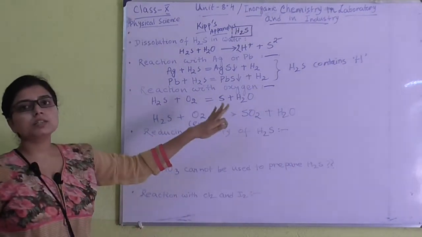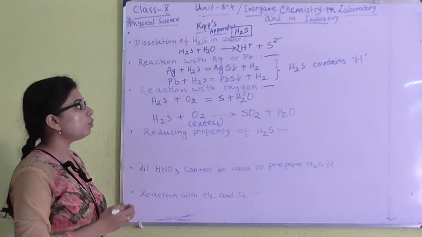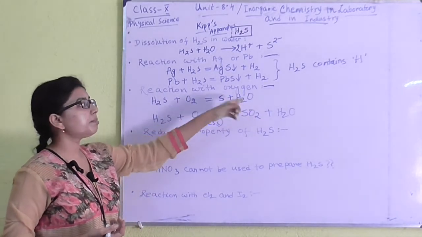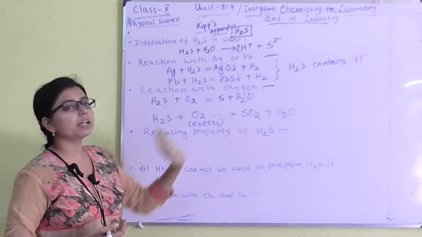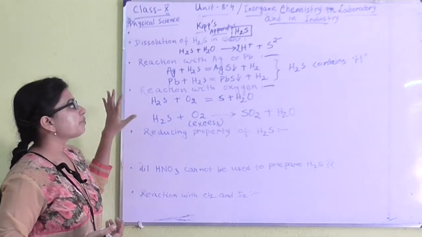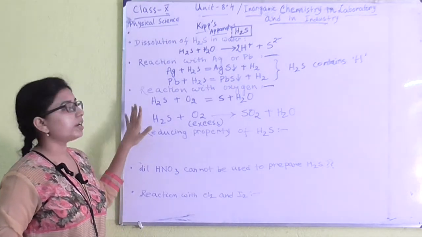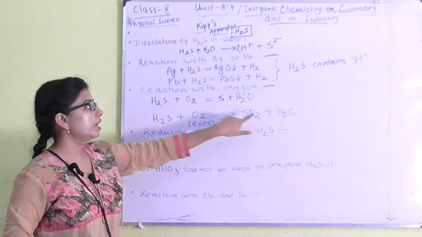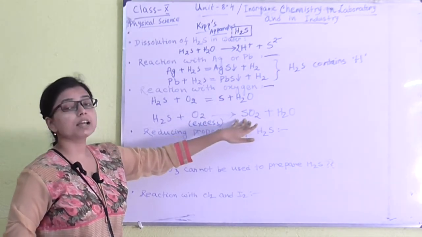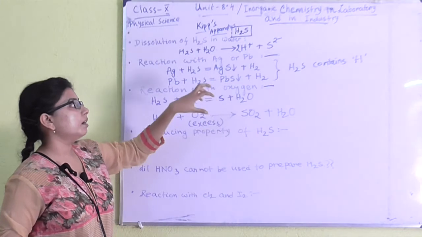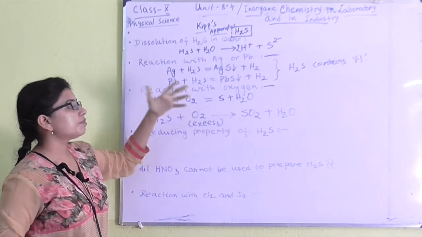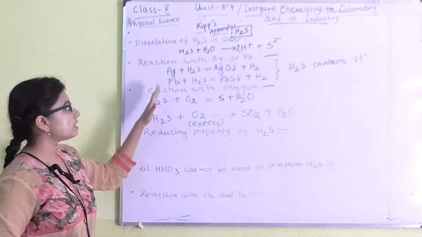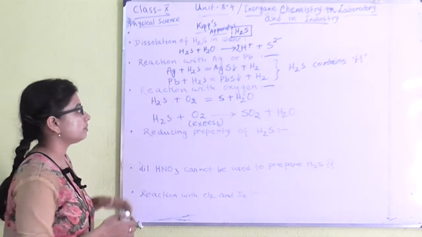So water vapor is common for both procedures. If you add a small amount of oxygen, you will get water vapor. If you give excess oxygen, you will get water vapor. But in presence of excess air or excess oxygen, the sulfur will be oxidized to sulfur dioxide. Okay, so for that you will get sulfur dioxide, and in presence of just enough oxygen, you will get only sulfur. Okay, this is the difference between these two reactions.